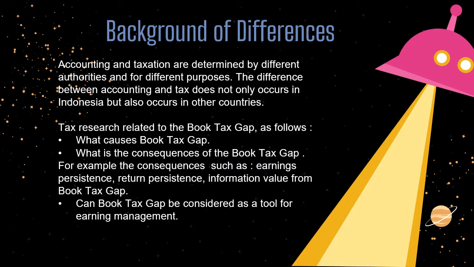Background of differences. Accounting and taxation are determined by different authorities and for different purposes. The difference between accounting and tax doesn't only occur in Indonesia but also in other countries. Tax research related to the book tax gap is as follows. First, what causes the book tax gap? What are the consequences of the book tax gap? For example, earning persistence, return persistence, information value from the book tax gap, and can the book tax gap be considered as a tool for earning management?